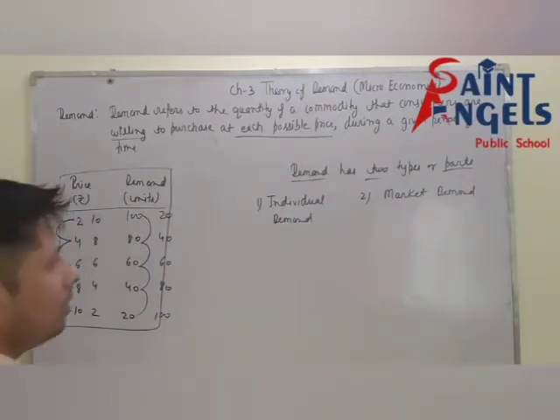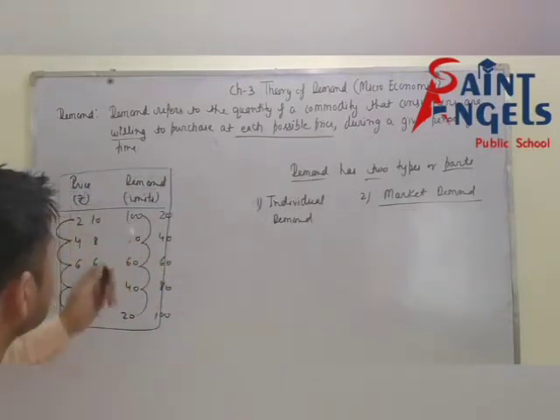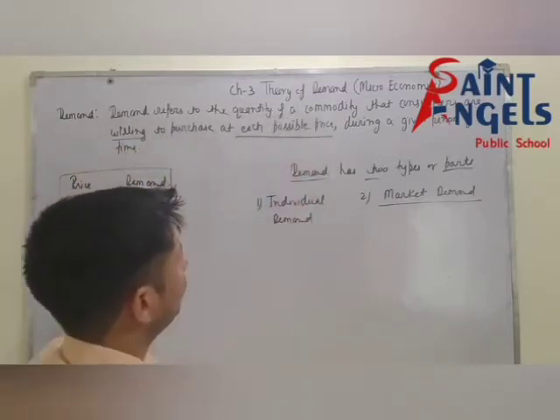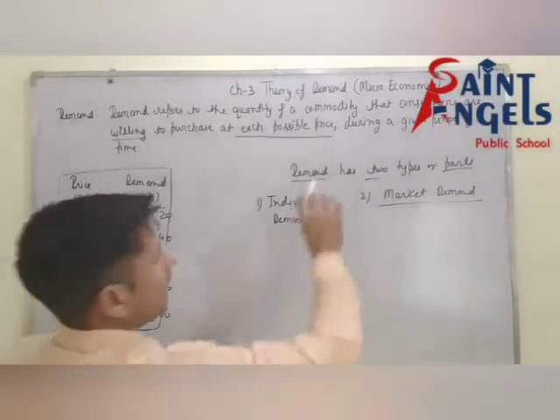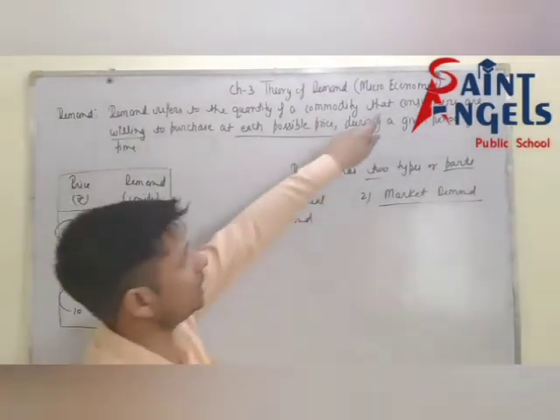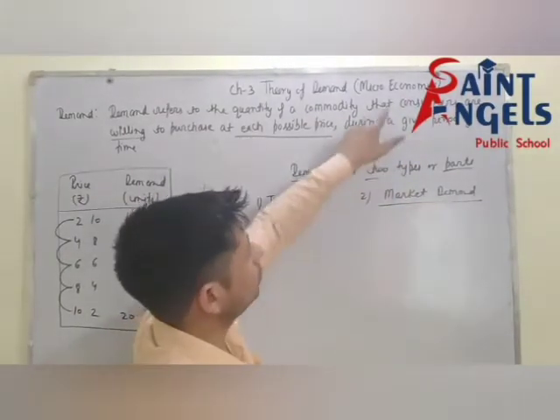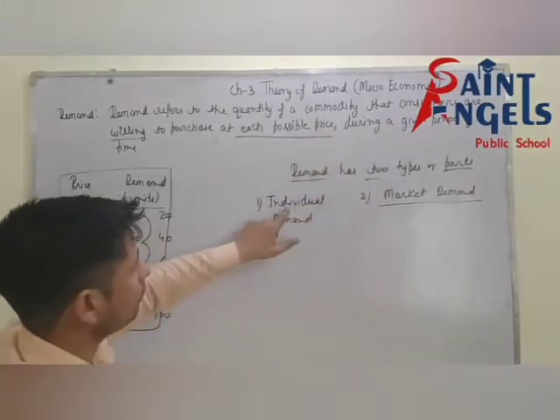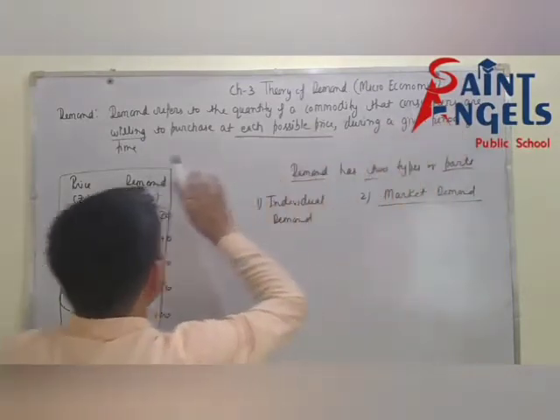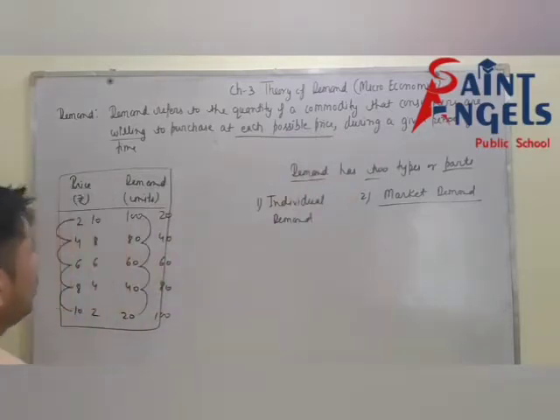After this, market demand. How will you make the definition of market demand? Market demand refers to the quantity of a commodity that all consumers are willing to purchase at each possible price during a given period of time.